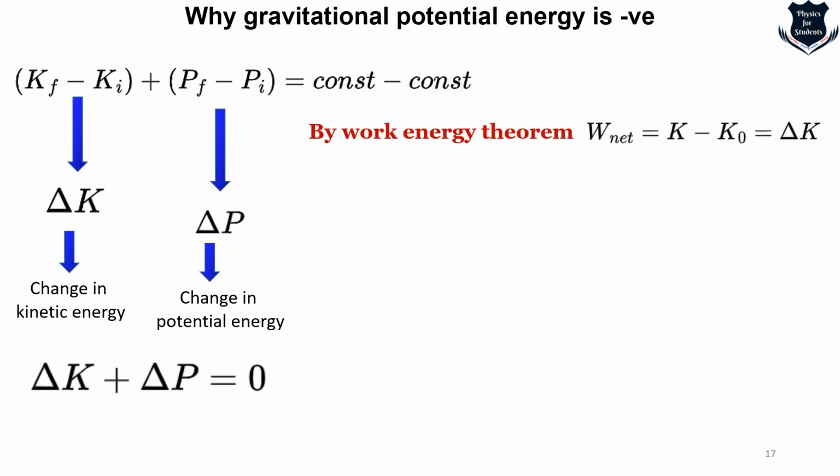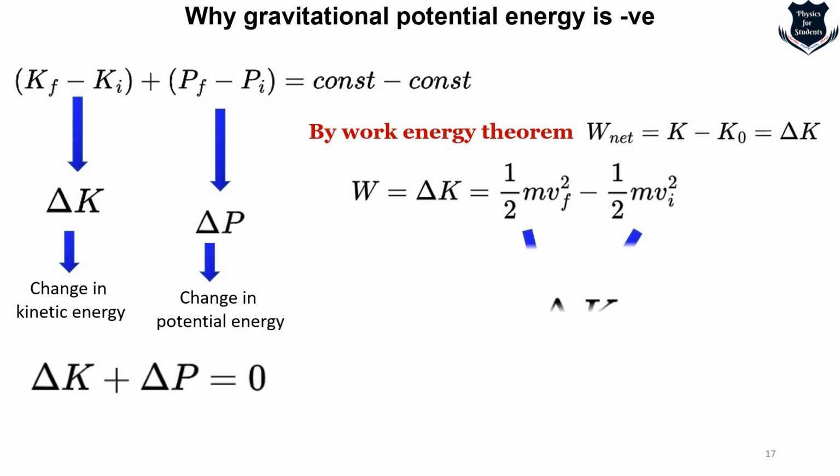Okay, now I think you all know, by the work energy theorem, that W net, that is the work done, is delta K. In a simple way, we can say that the work done is equal to half mv squared, kinetic energy at the final stage, minus kinetic energy at the initial stage. Both of these can be called delta K. Delta K means the change in the kinetic energy from initial to final.